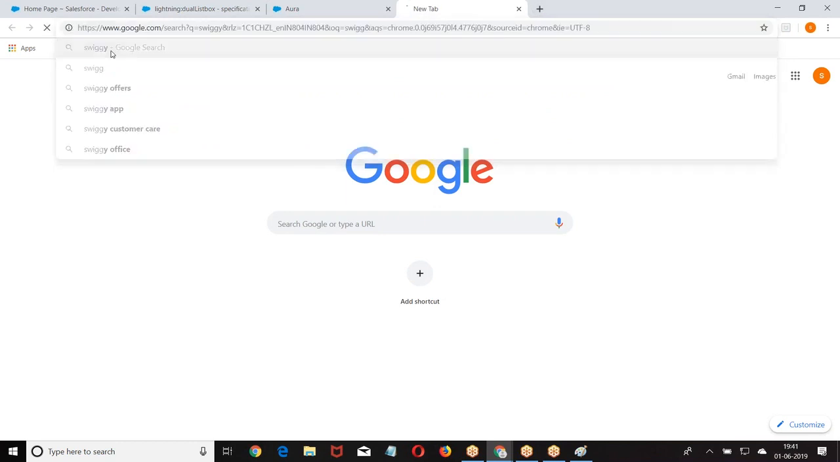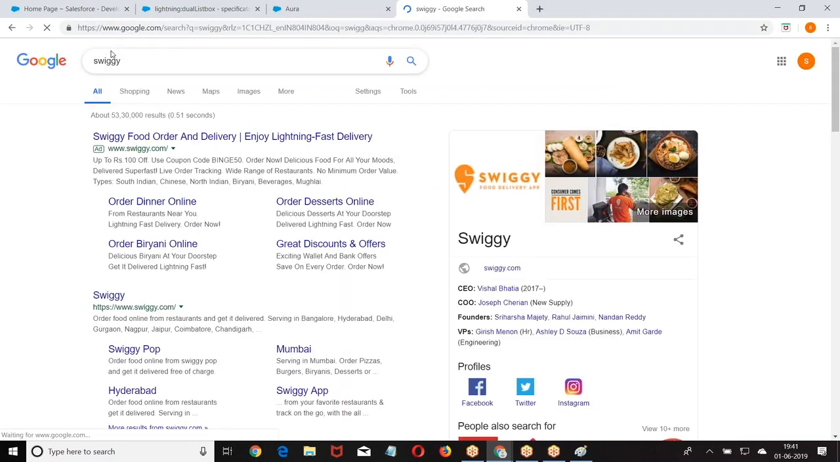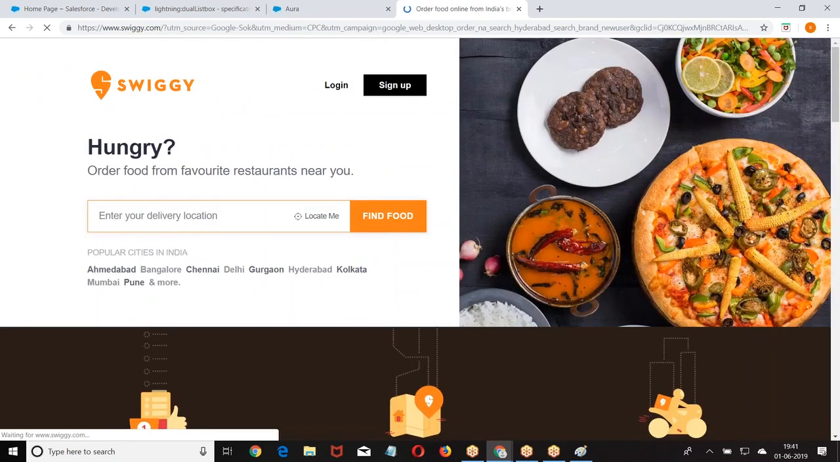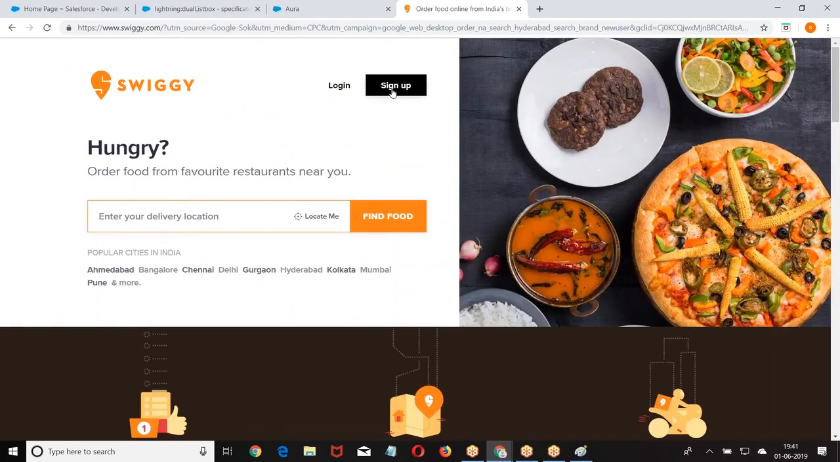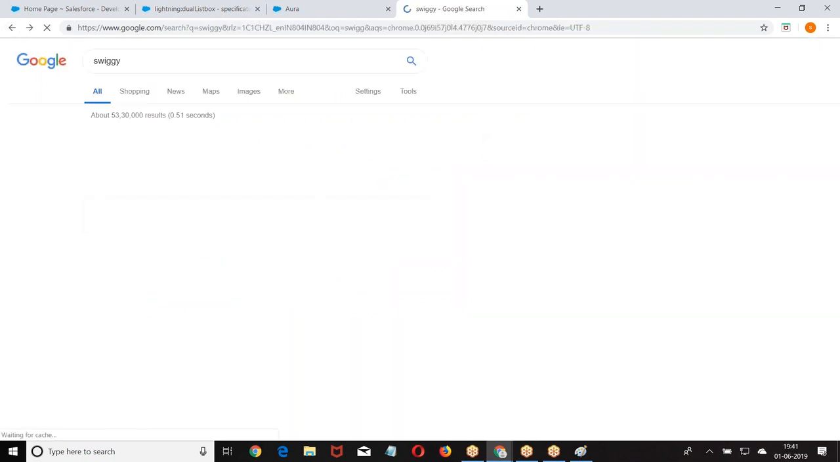Now when I go to Swiggy, I place an order, select the items. Whatever items I am selecting, they are added to what? Cart. Is it mandatory to sign up? Right. Okay.